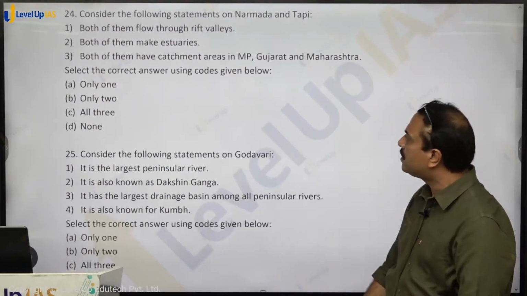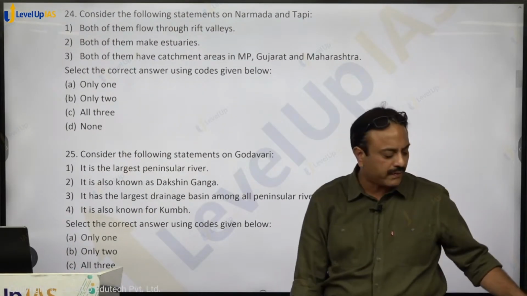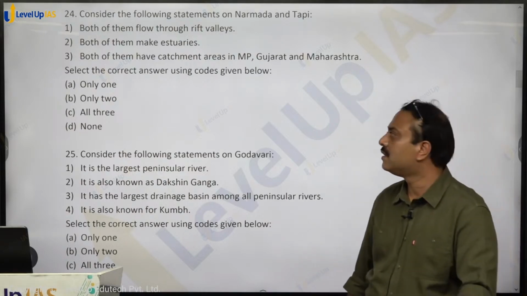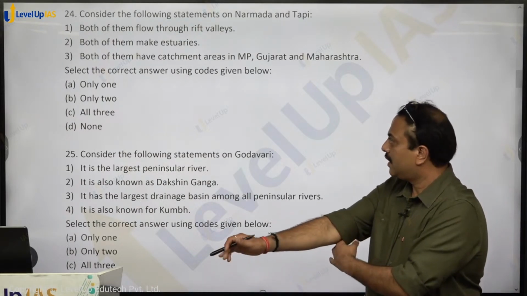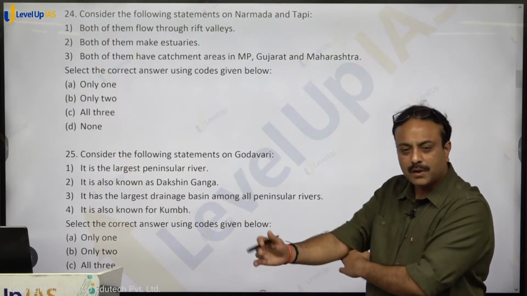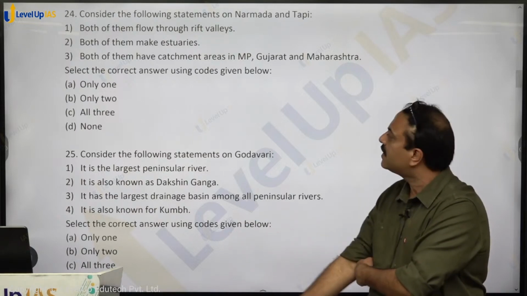Consider the following statements on Narmada and Tapi. Both of them flow through the rift valleys. Both of them make estuaries. Narmada makes an estuary and Tapi makes a delta. Both of them make estuaries, 100% correct.